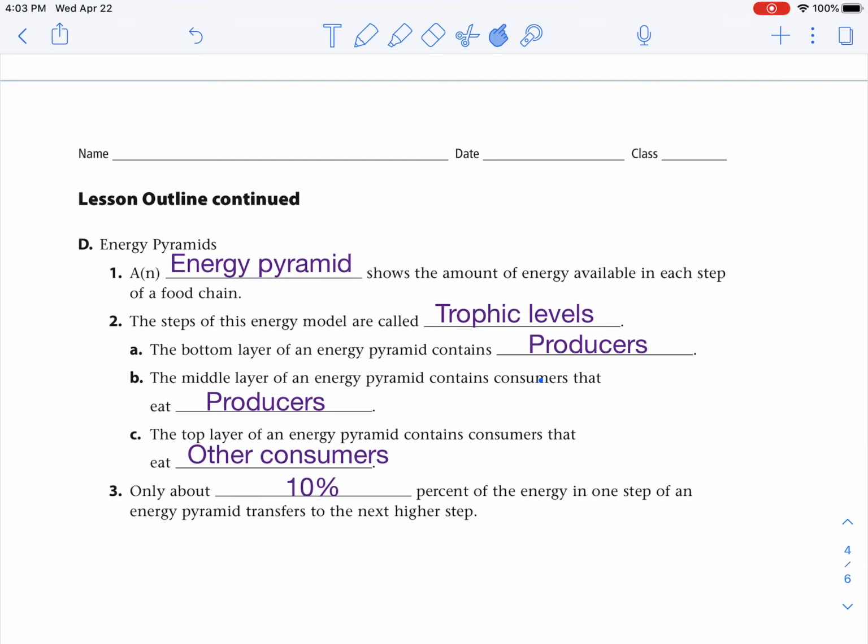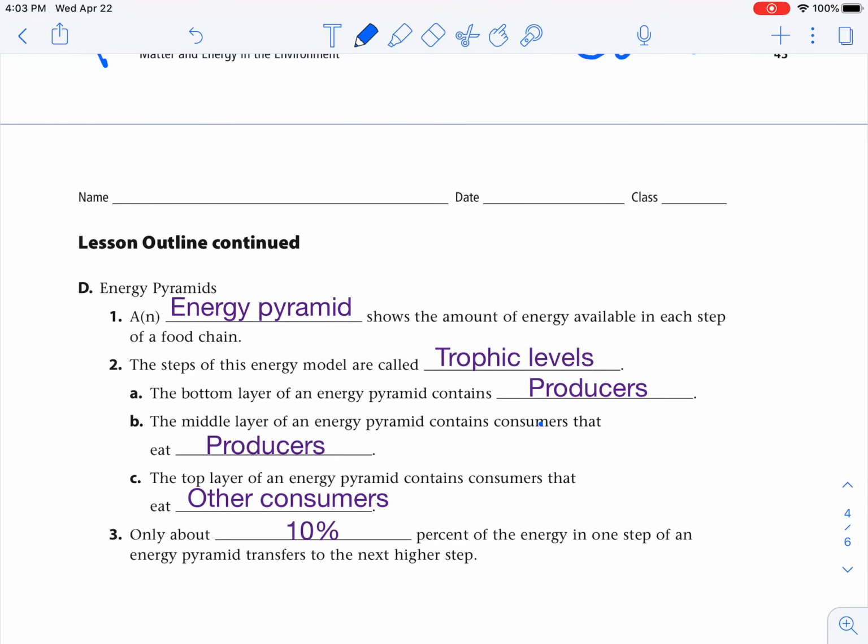The energy pyramid. An energy pyramid shows the amount of energy available in each step of a food chain. The steps in this energy model are called trophic levels. The bottom layer of an energy pyramid contains producers. The middle layer contains consumers that eat producers. The top layer contains consumers that eat other consumers. Only about 10% of the energy in one step of an energy pyramid transfers to the next higher step.